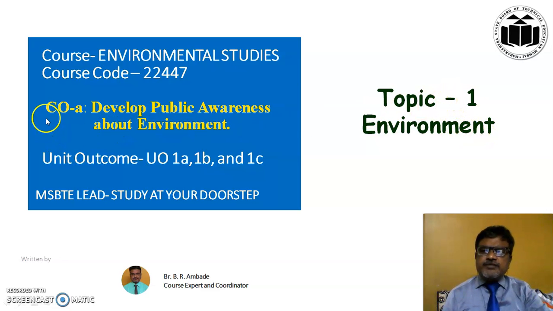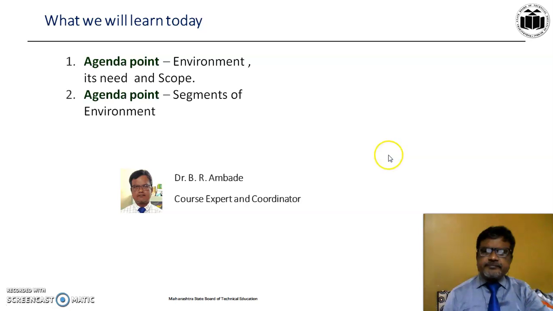We have to satisfy COA, that is, develop public awareness about the environment, and for this we have to study unit outcomes UO 1A, 1B and 1C. These are the agenda points of today's lecture.